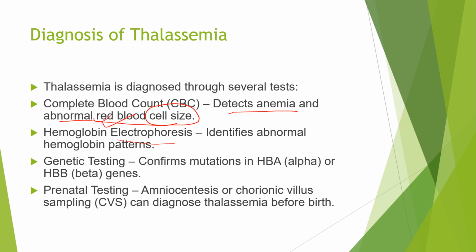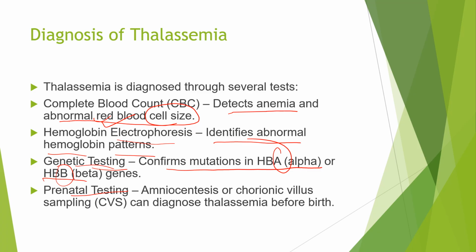Now hemoglobin electrophoresis identifies the abnormal hemoglobin pattern. Genetic testing confirms the mutation in the HBA alpha and HBB beta genes. So this is the alpha and this is the beta gene. That will confirm the mutation in the HBA and HBB genes. Then prenatal testing, that is when the baby is in the mother's womb.